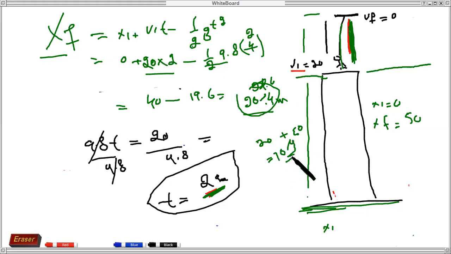So from the ground you are 70.4 meters away. If you put xi, it doesn't matter, it's the same result. We get 70.4.